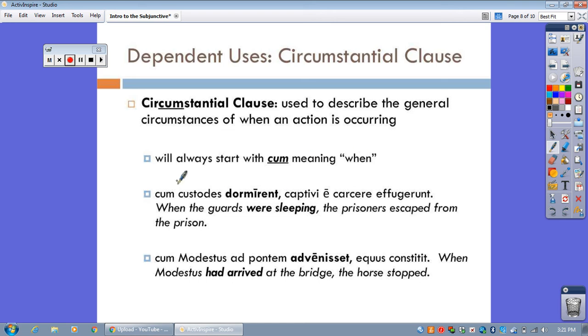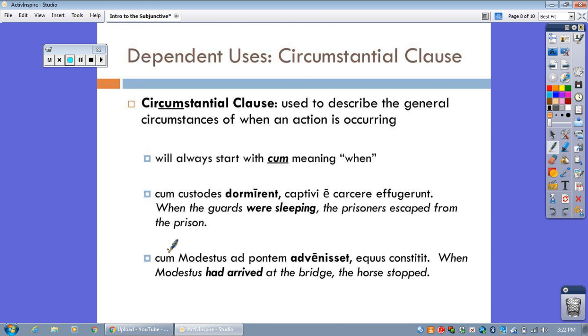Look at these two examples. Cum custodes dormirent, captivi e carcere effugerunt. There's dormirent. Look back at your notes. Is that imperfect or pluperfect subjunctive? That's right. It's imperfect subjunctive because it's the infinitive plus this nt ending. And it's translated like a normal old imperfect. When the guards were sleeping, the prisoners escaped from the prison. Why is it subjunctive? Because there's a little bit of vagueness about when exactly that action occurred.